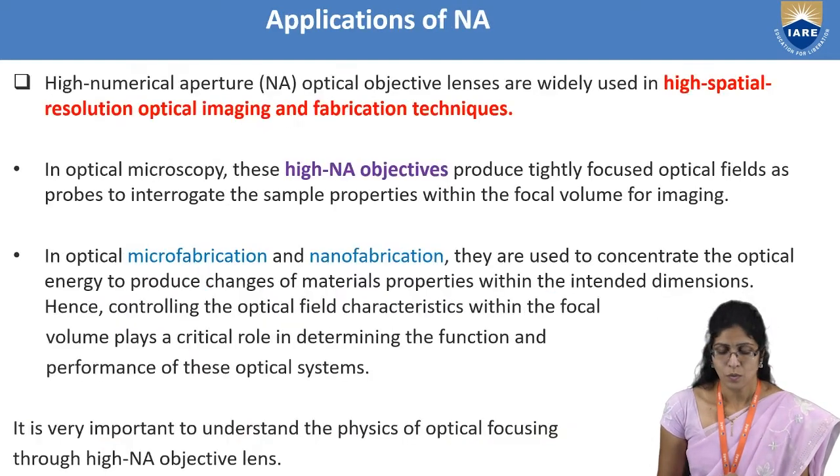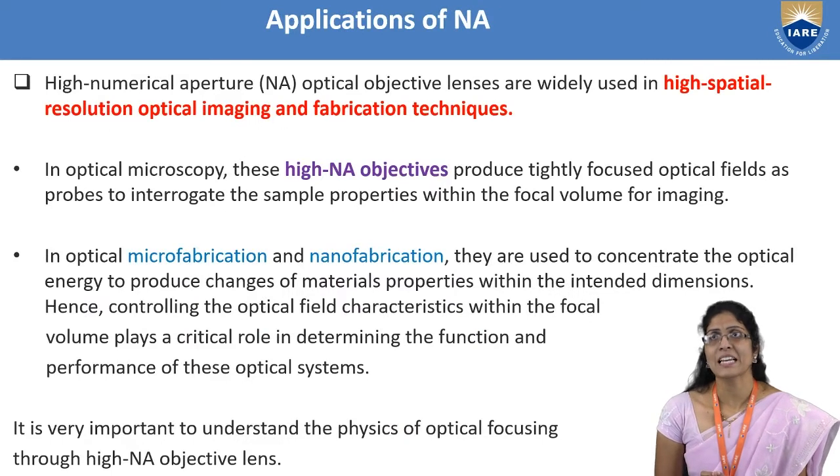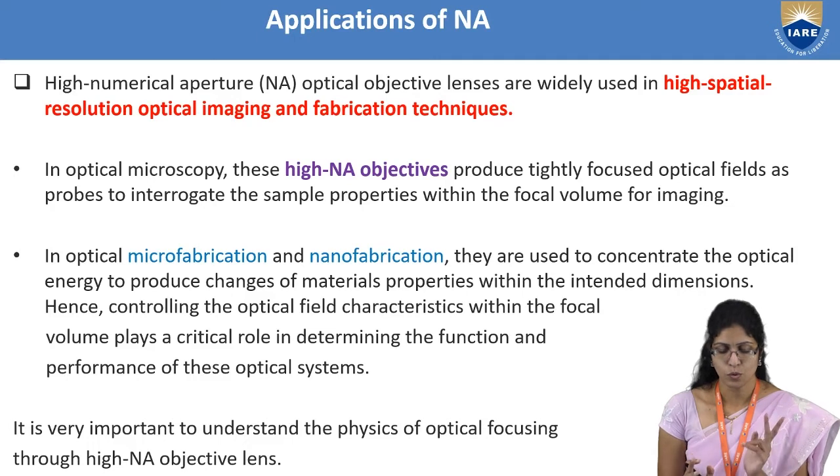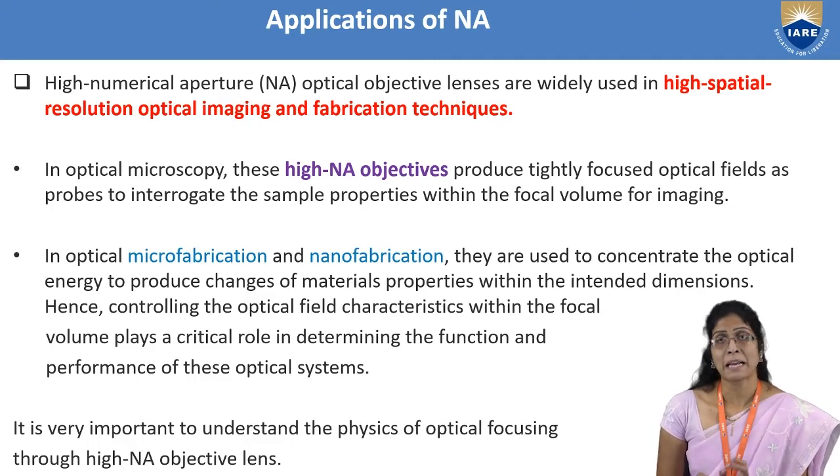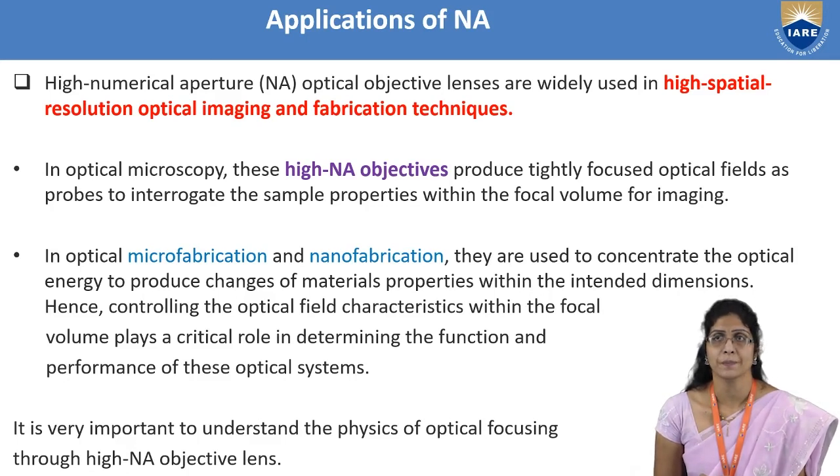Okay, if you look more into the applications of the numerical aperture, it has two major applications I can bring to your concern. The first one is microscopes. Microscopes come under high spatial resolution optical imaging.